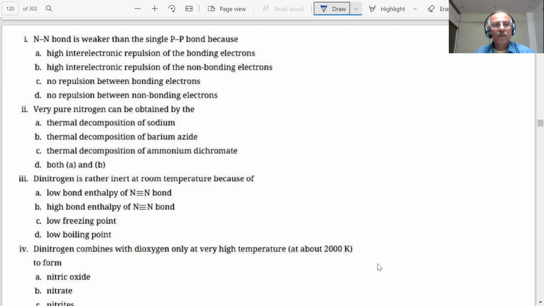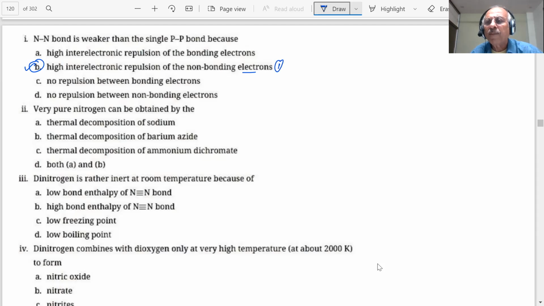Which is the correct choice? A, B, C, D. B part, non-bonding. B part is the correct answer. Okay, answer B is correct. That is right. Let me explain what we want to say in this. You are getting 1 mark, no problem.